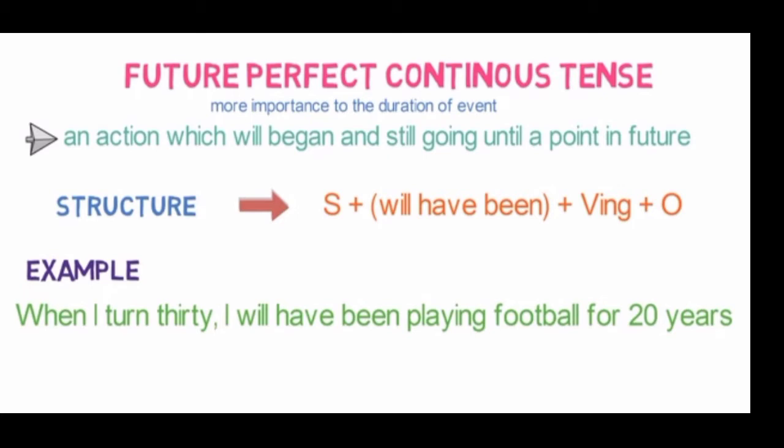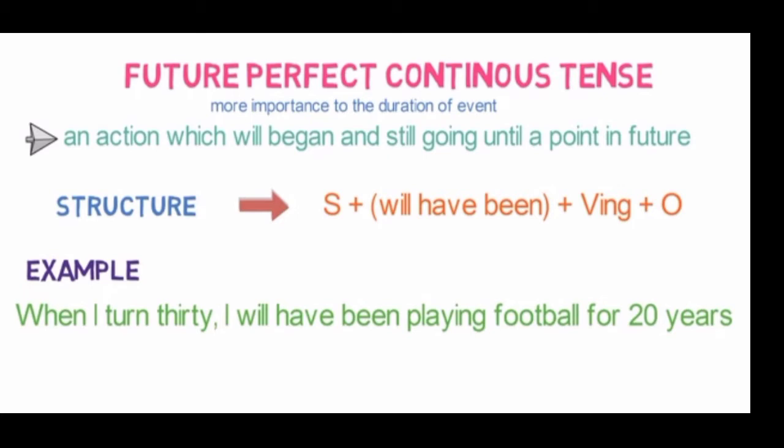See the example: when I turn 30, I will have been playing football for 20 years. That means it's all about the future time. When I become 30, I will have been playing football for 20 years.